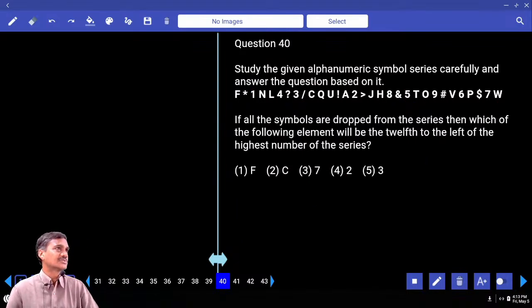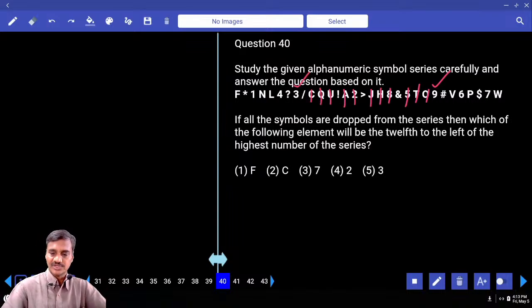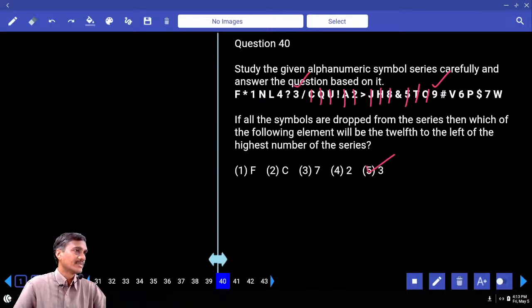Question 39 is choice 5. Then 40. If all the symbols are dropped from the above arrangement, which of the following will be 12th from the left-hand side? 12th to the left of the highest number of the series. What is the highest number? 9. Now we need to find the 12th element to the left. If all the symbols are deleted, without symbols, we count the 12th element: 1, 2, 3, 4, 5, 6, 7, 8, 9, 10, 11, 12. What is your answer here? Choice 3. Done?